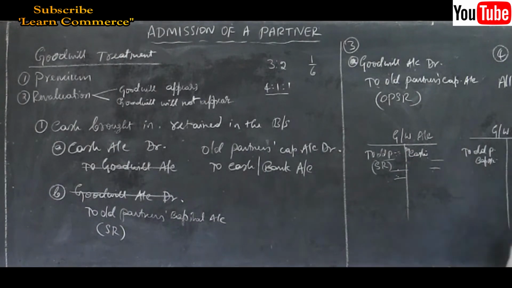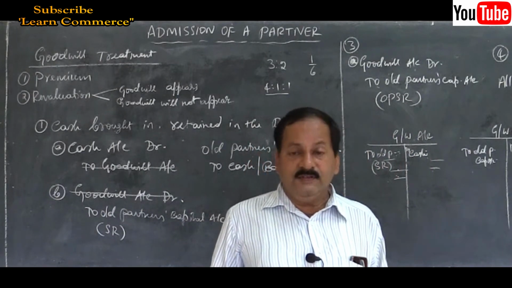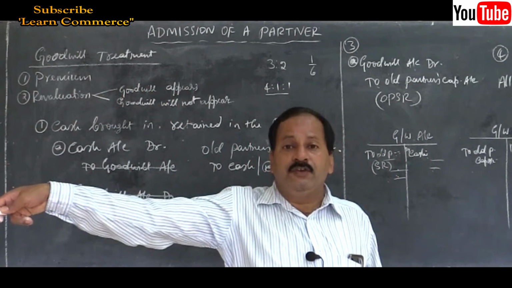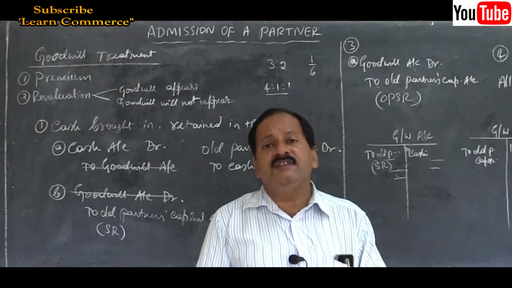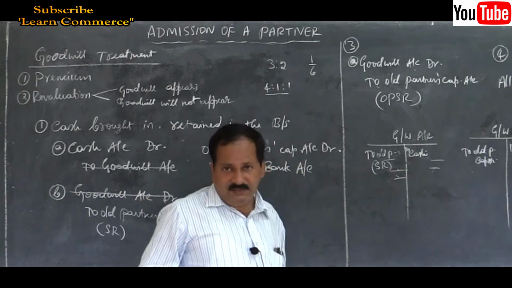So the entry will be all partners' capital account debit to goodwill account. The entry will appear on the credit side of the goodwill account, and the partners' capital accounts A, B and C are debited. Then automatically the goodwill account gets closed, with no balance. So goodwill will not appear in the new balance sheet because the goodwill account is written off. That is what the fourth method is.